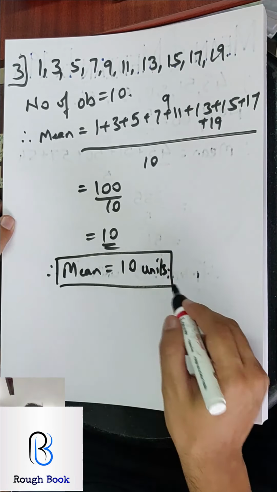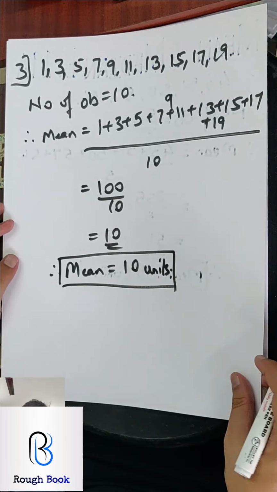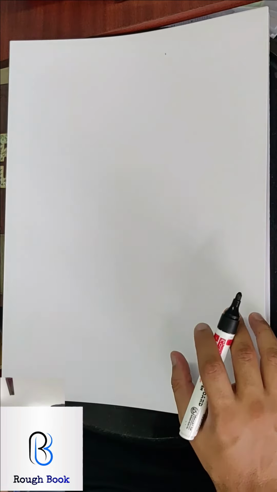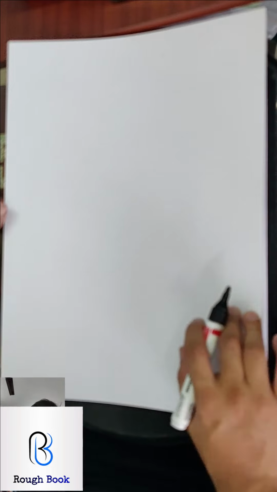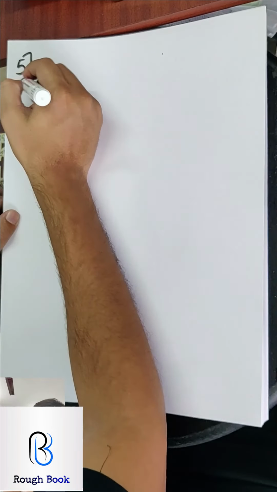Since there are no units, we are writing units. You may even not write, that doesn't matter really. Let's go with the next question. I want everyone to try sum number 5. Come on, begin. Simple question.